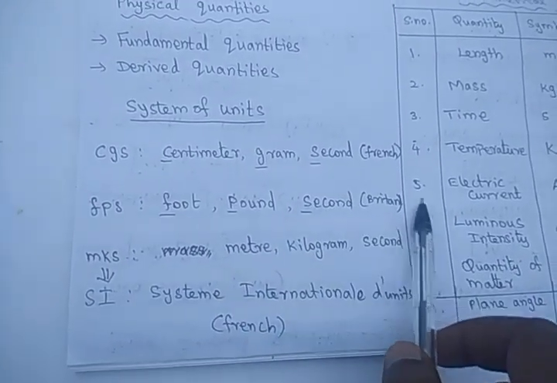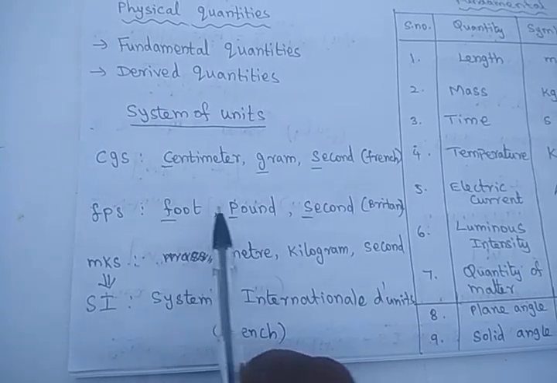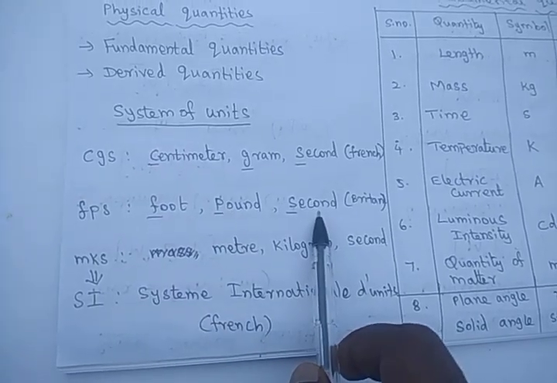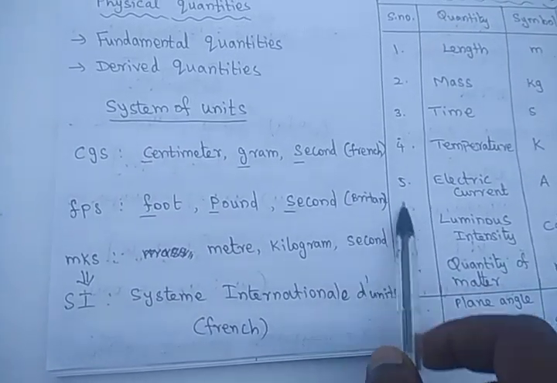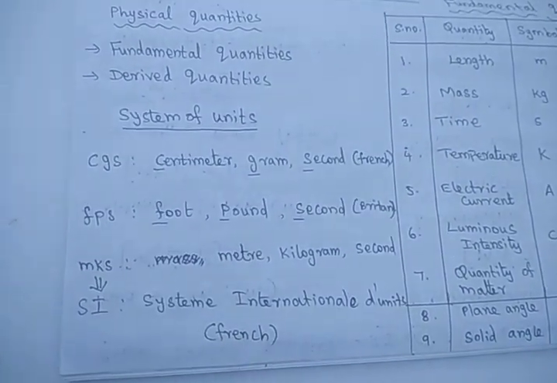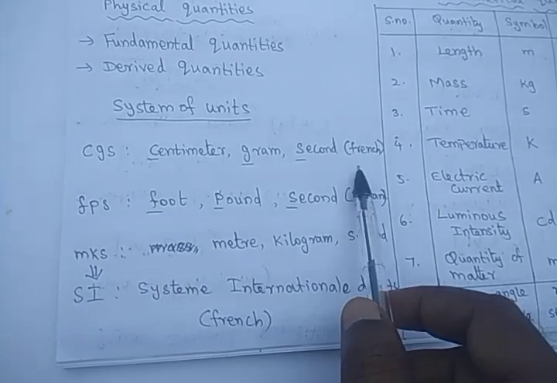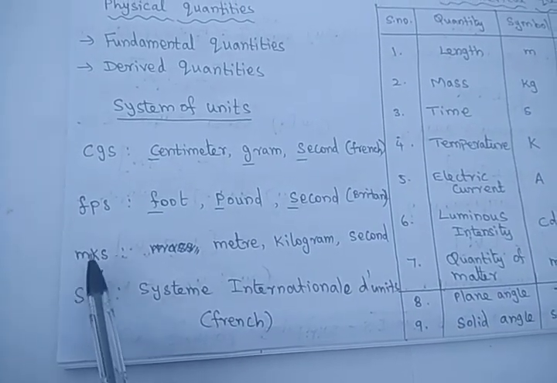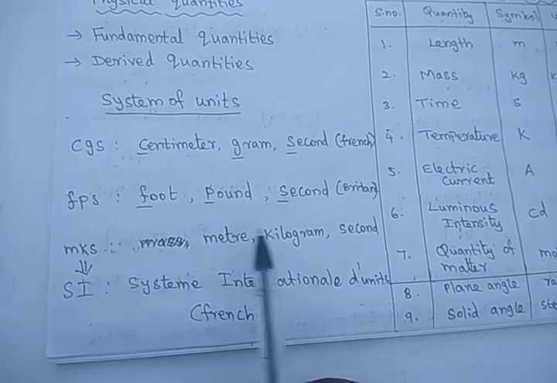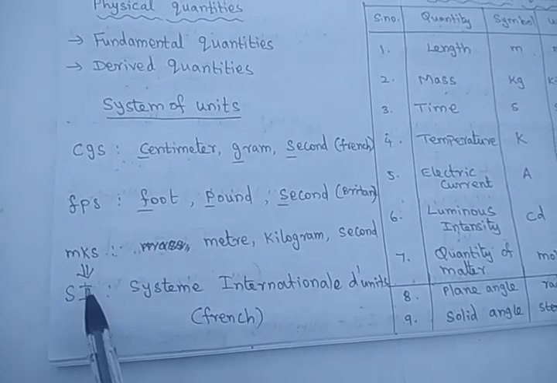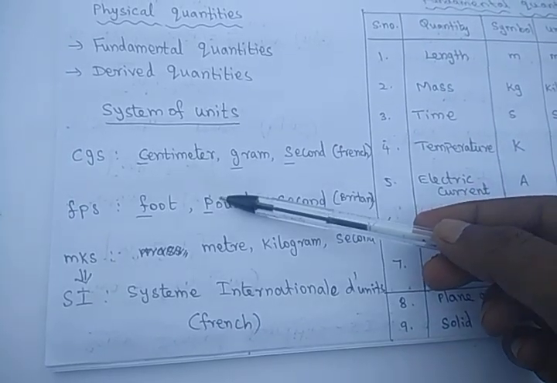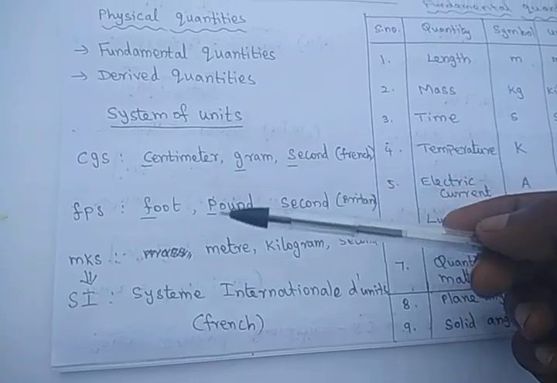Next, in Britain, they followed foot for length, pound for mass and seconds for time. So foot, pound, second measurement was followed in Britain, and this is called the FPS system. So CGS system, FPS system. Later in France, they followed a new system called the MKS system, that is meter, kilogram, second. So meter M, kilogram K and second S. Sometimes scientists in the world used the FPS system, sometimes the CGS system and the MKS system.